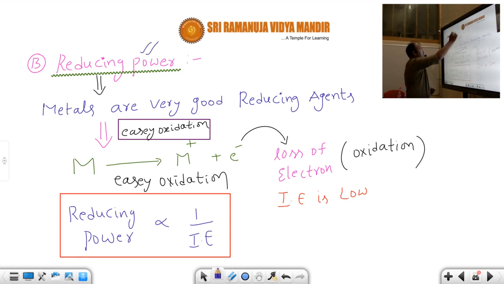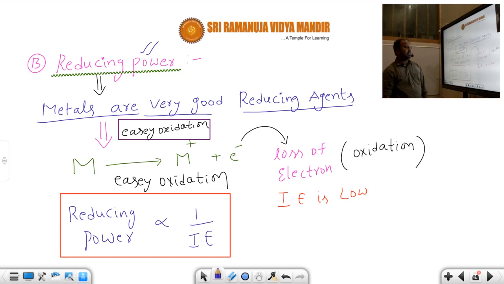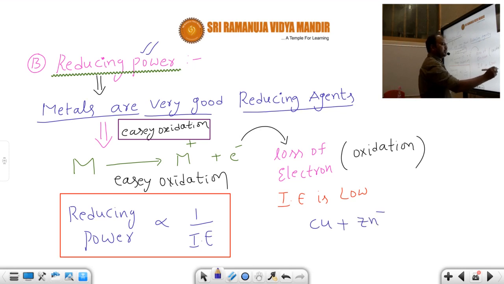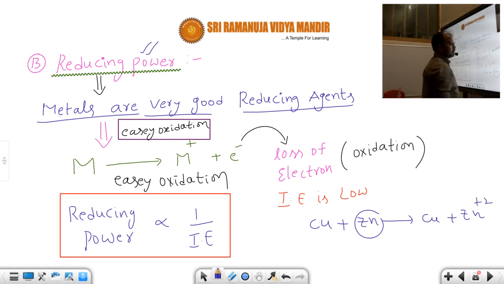Another application is reducing power. What is reducing power? Metals are very good reducing agents. Suppose you take copper, zinc, this reaction. Have a look at that.